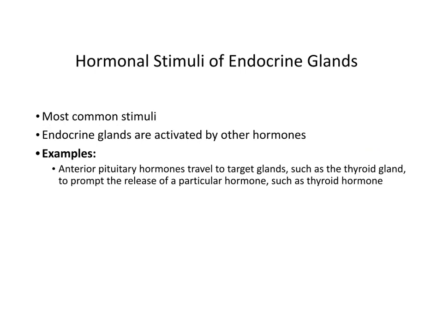Endocrine glands are the organs that produce hormones, and they're usually activated by other hormones. So, for example, the anterior pituitary hormones travel to target glands like your thyroid, and they prompt the release of a particular hormone, such as thyroid hormone.